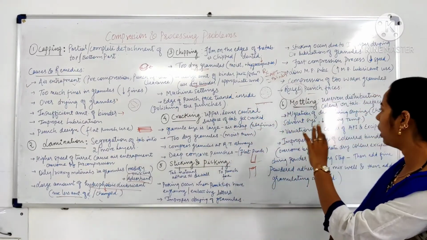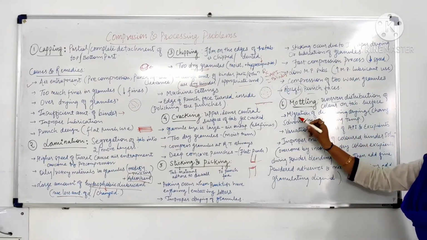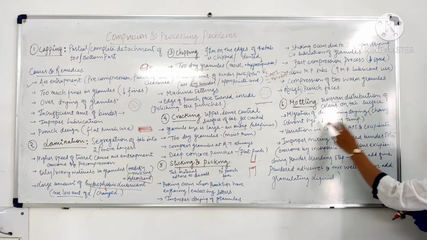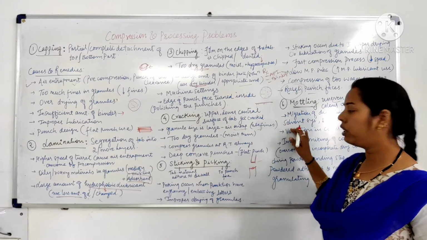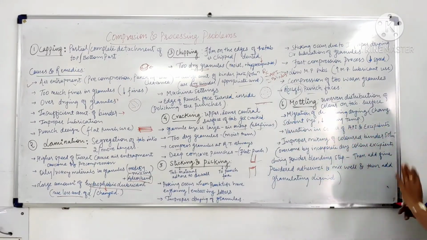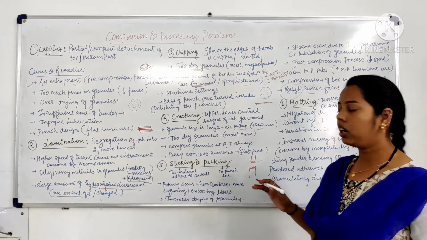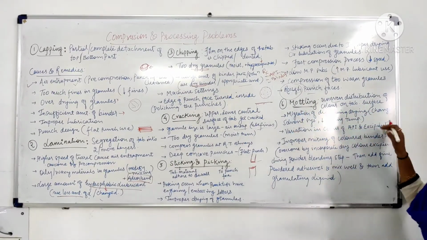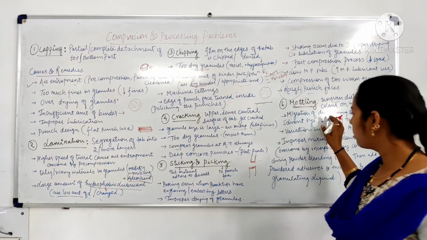This is known as mottling. Mottling is because of the migration of dye during the drying process. So in this case we can change the solvent system and decrease the drying temperature of the content. By this we can avoid the migration of dye onto the tablet surface.